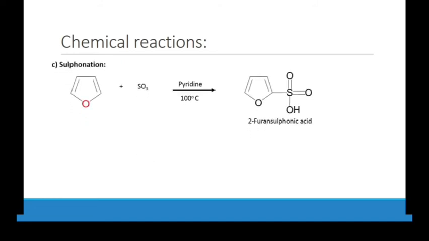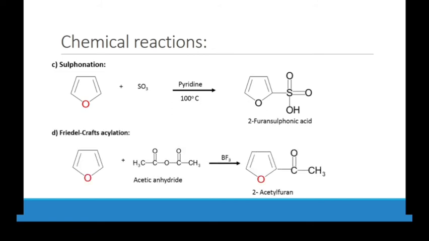And now we will talk about sulfonation. It will react with SO3 in the presence of pyridine at 100 degrees. We have 2-furan sulfonic acid at position 2. And then we will talk about acylation. It reacts with acetic anhydride in the presence of BF3. We have 2-acetyl furan at position 2. You have to remember that all the electrophilic substitution reactions occur at position 2 because of stability, because at position 2 we have three resonance structures.